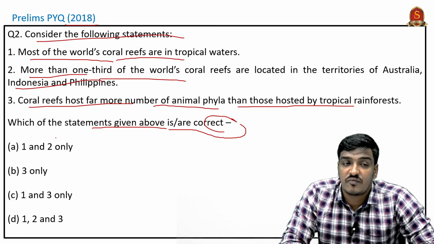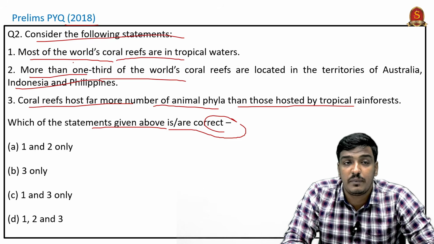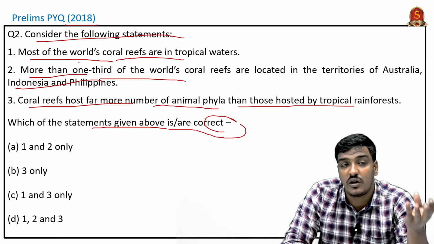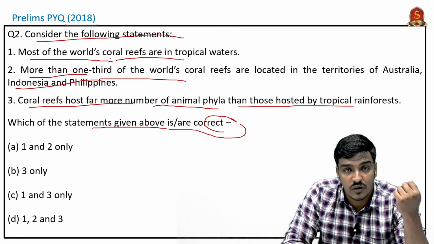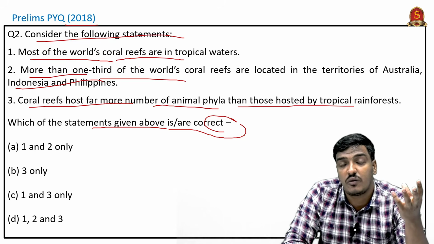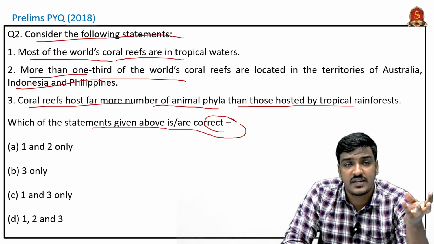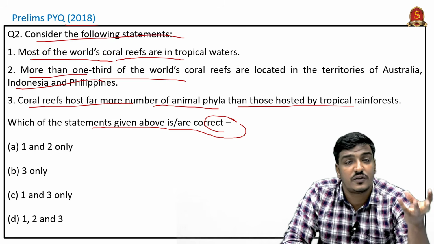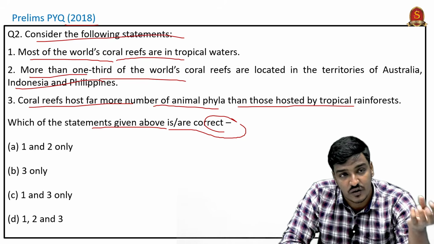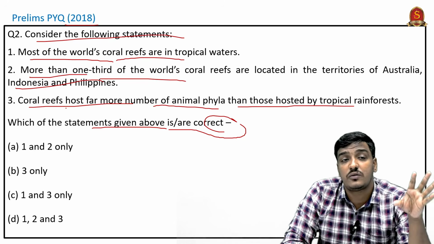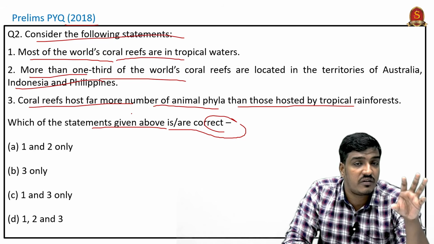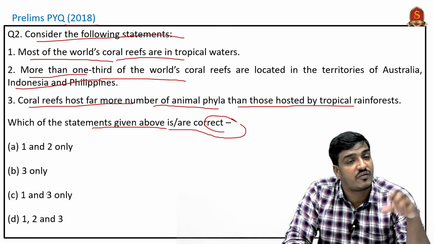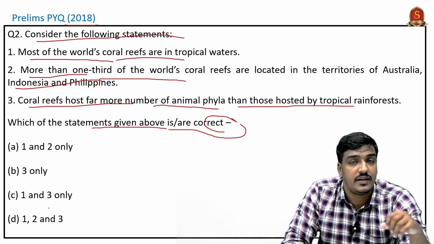By eliminating options, we can't eliminate any statement in this question, because all the statements are correct. Corals are found only in tropical waters. Second, one-third of the coral reefs are found in the territories of Australia, Indonesia and Philippines. And they also host more phyla than the tropical rainforest. All three statements are correct, so the answer for this question is option D.